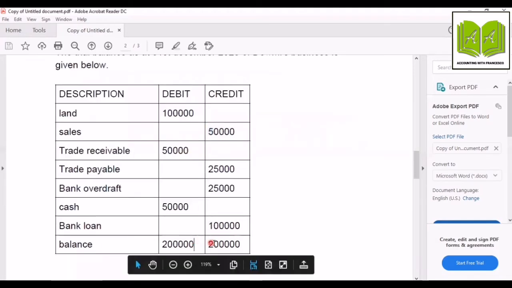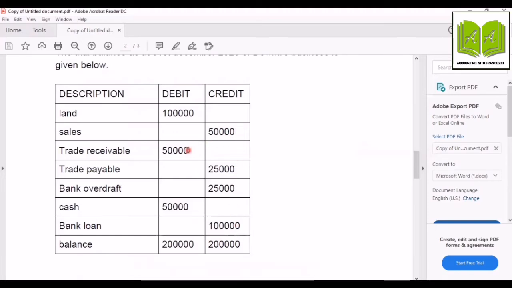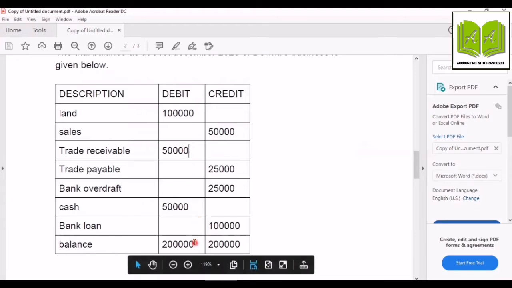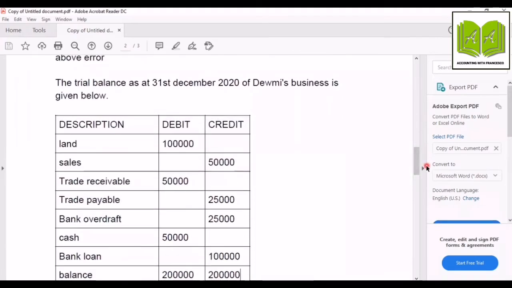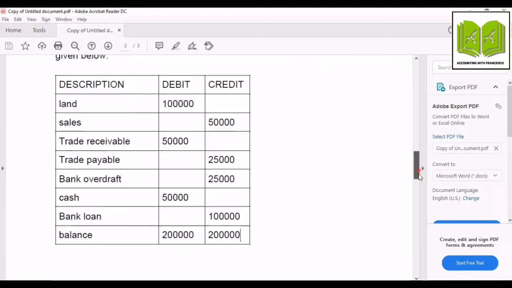However, see this. The trial balance is still balancing. But what should we have recorded here? 500,000 and 500,000. So the correct balance would have been 650,000 and 650,000. But as we have recorded 50,000 on both sides, and as this is an error not affecting the agreement of trial balance, it is still balancing.